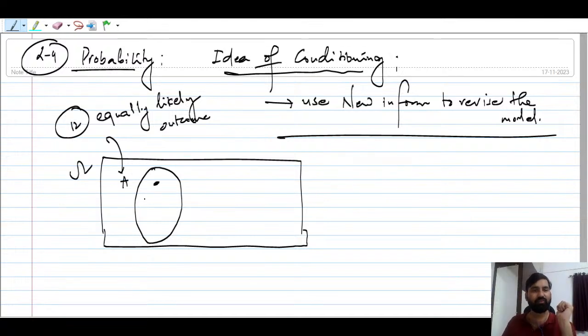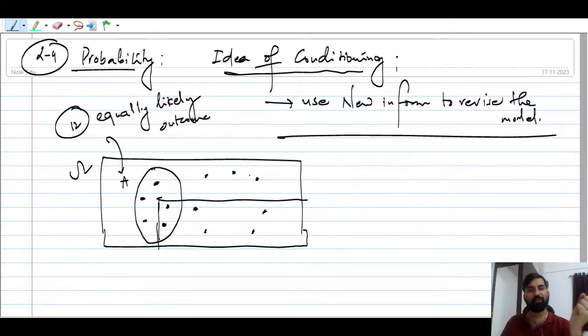One outcome is this, one is this, one is this, one is this, one is this. There are 5 outcomes in event A, and there is one more event, B, from here to here. In event B there are 6 outcomes. One outcome is here, one here, and already 2 outcomes you can take from event A. So in total, 5 plus 4, and there should be 3 more, so 1, 2, 3.